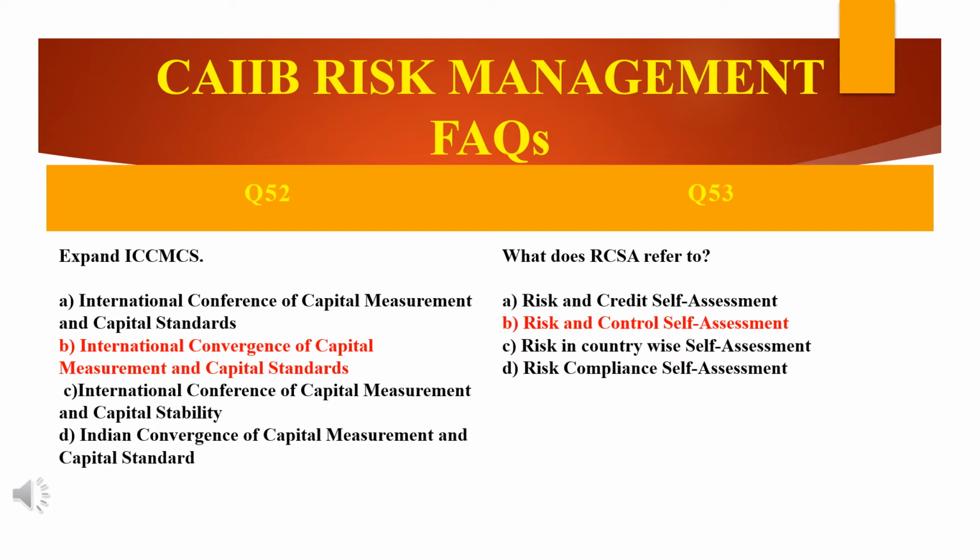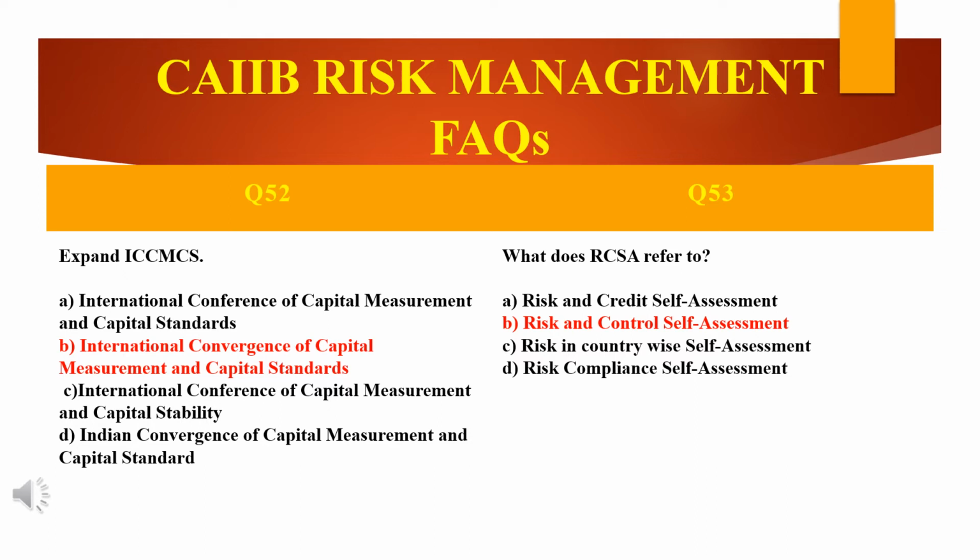I would repeat once again. The answer for this is B, Risk and Control Self-Assessment, that is RCSA. It's a standard tool for operational risk management. Under this you can take any operational risk area or any product or process and study it to identify the inherent risk involved, and accordingly control measures are put in place to mitigate those risks.